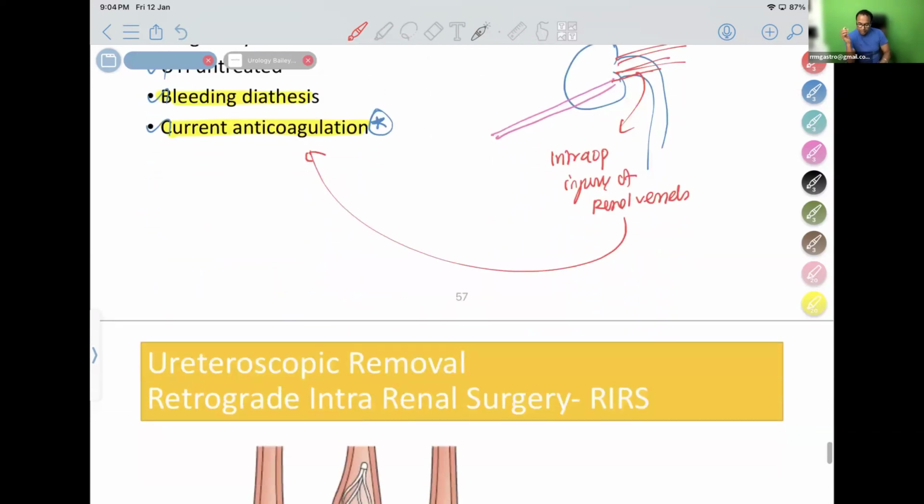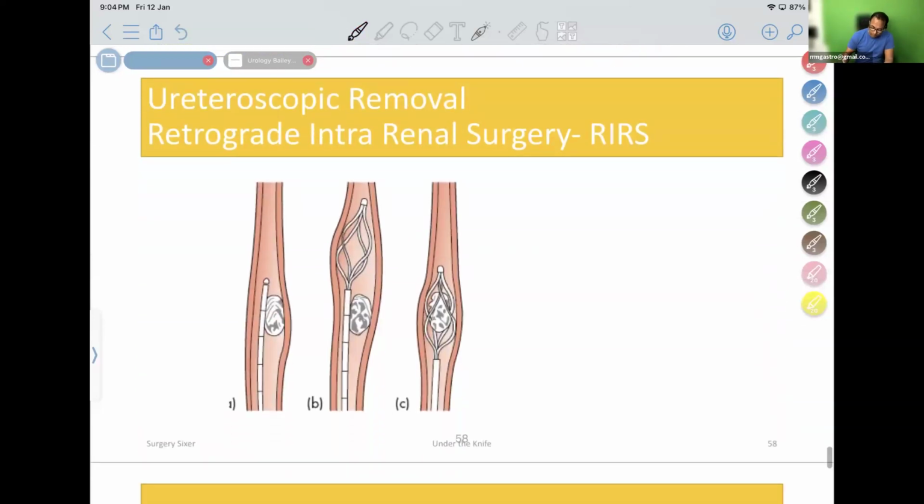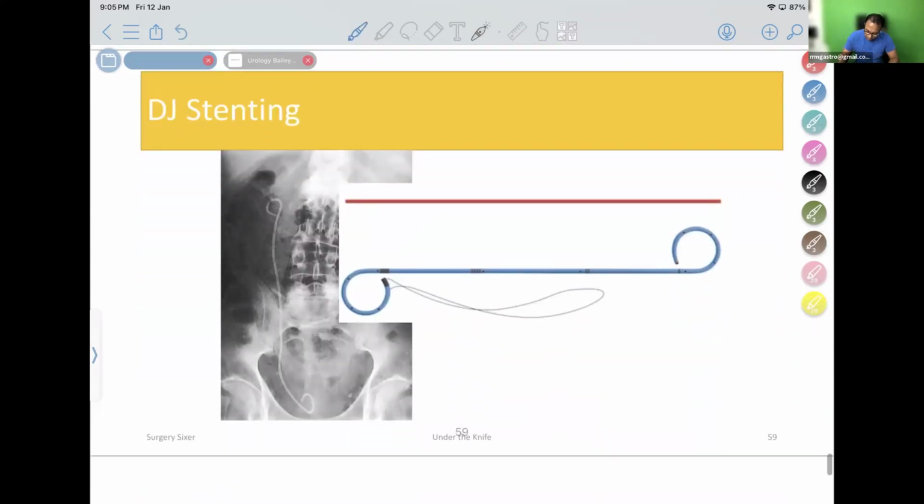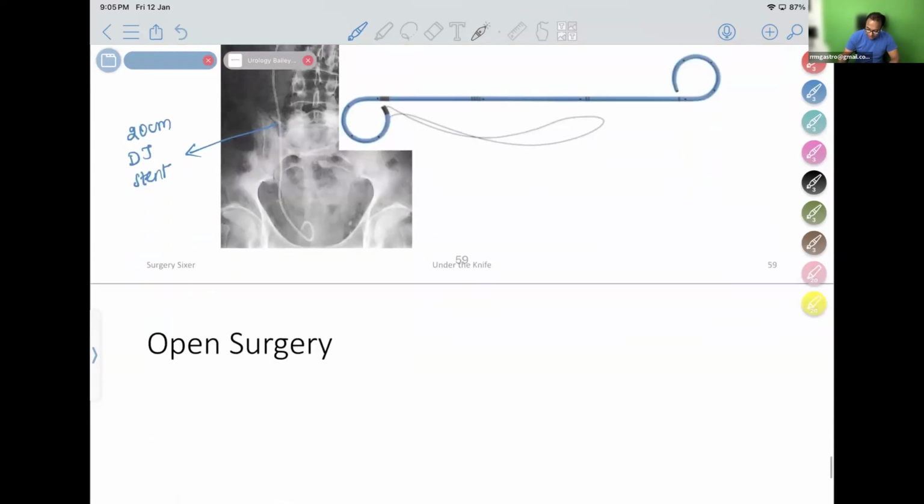Okay, don't forget PCNL. For ureteric stones, a very easy method of removing them is again retrograde intrarenal surgery, using what is known as a Dormia basket. Using a Dormia basket, I can remove the stones very comfortably. So this is a picture-based question. What is done here in this picture? You can see a 20 centimeter double J stent is kept inside the ureter. Double J stent is kept inside the ureter, that is a DJ stent. This is mandatory before ESWL.